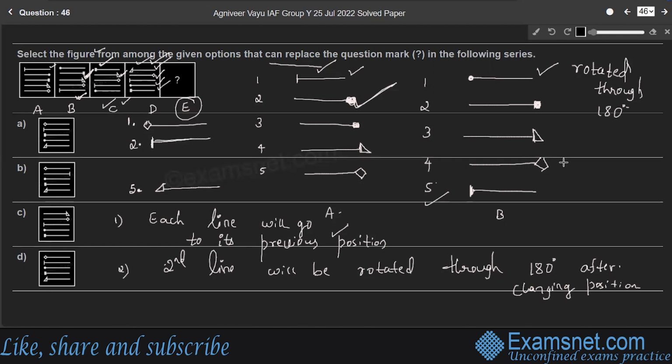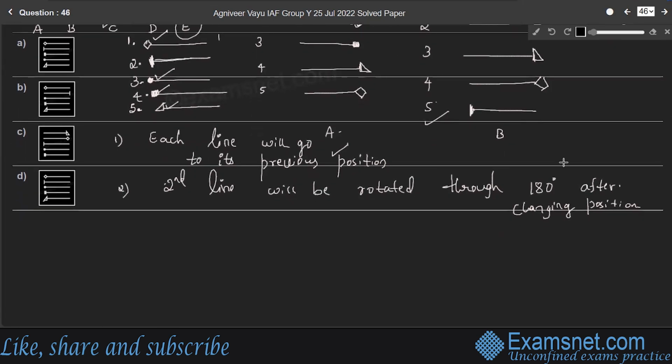right? Consider fourth line. Fourth line will become third line in figure E. So fourth line is a line with a dot, right? Fifth line becomes fourth line in figure E. Fifth line is line with a square. So this becomes here. Therefore, in figure E, we have 5 lines and the order is diamond and a vertical line and a dot and a square and a triangle. So look at the options: diamond and vertical line and a dot and a square and a triangle. So option D is the right answer. So which is the fifth figure in the given series, or figure E in the given series. Option D is the right answer.